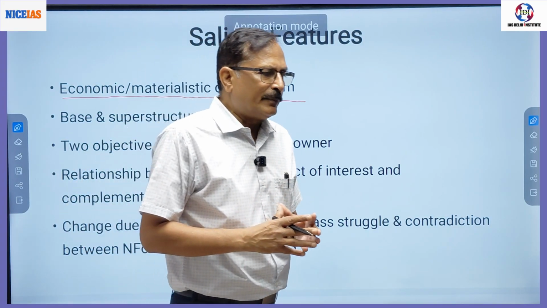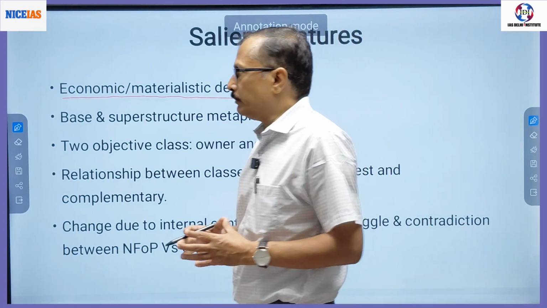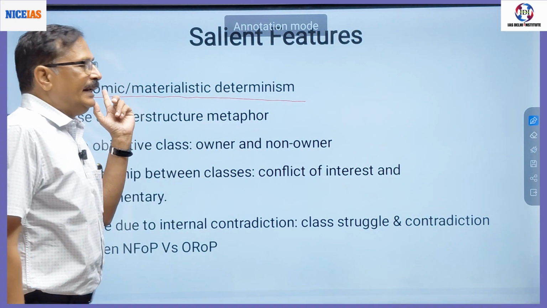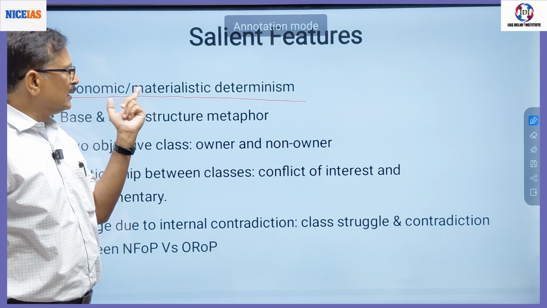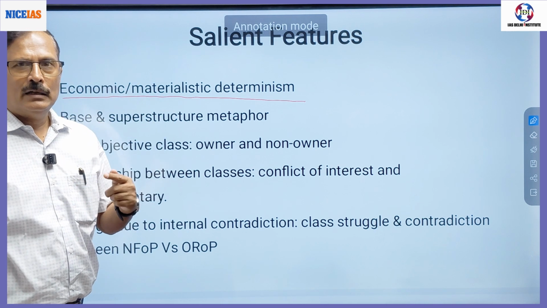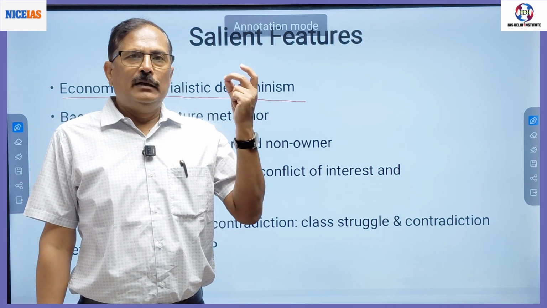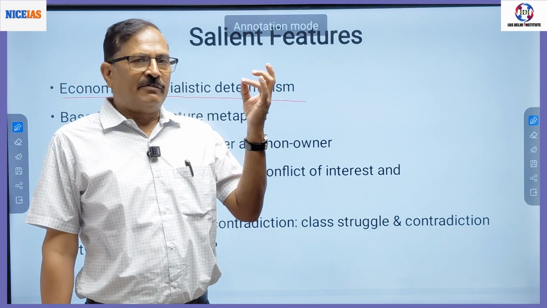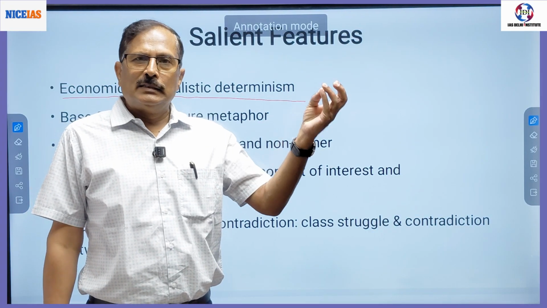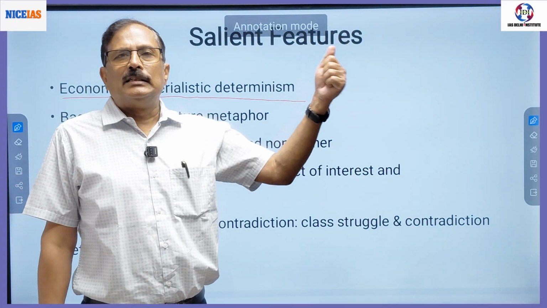Such an approach in sociology or social sciences is known as determinism. If you know the economy of the society, that is the material conditions, then you can know the nature of the state, the religion, the family, the educational system, what kind of culture there would be in the society, etc.